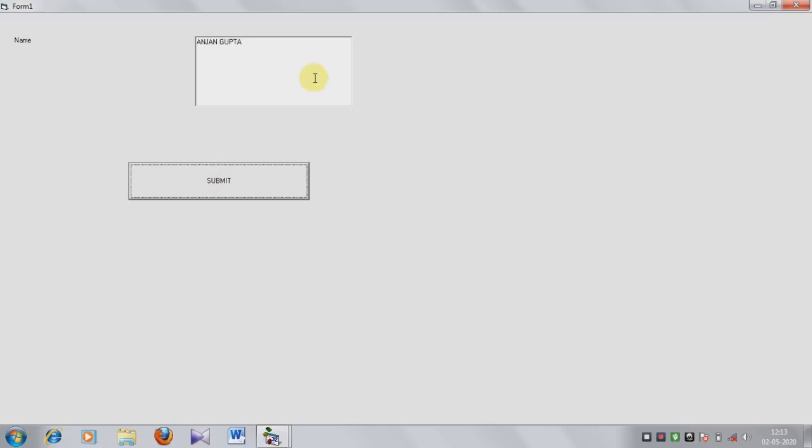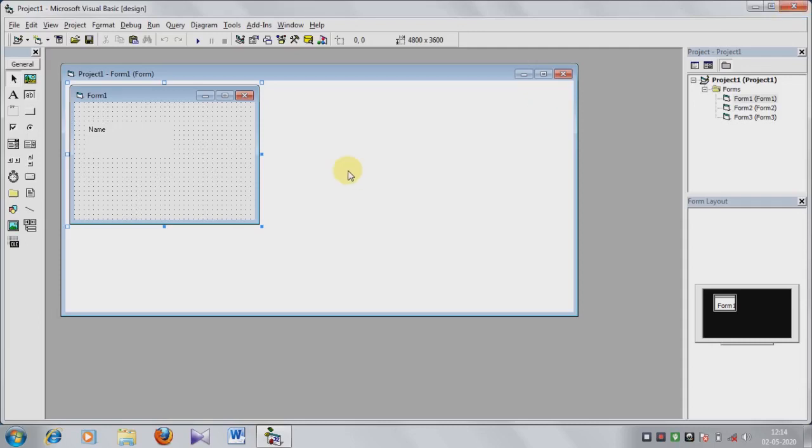Okay, so this is the design part after running the program. To go back to our Visual Basic window, meaning the coding part, just close it. Now you can come back to your previous portion. This is the coding part.